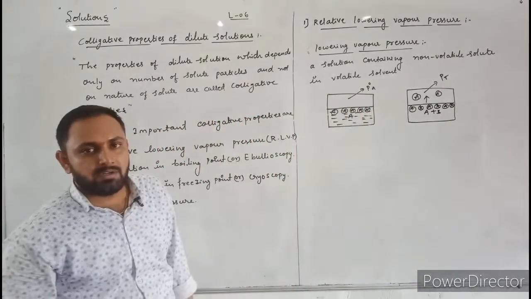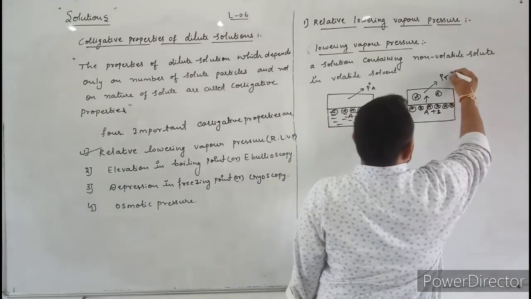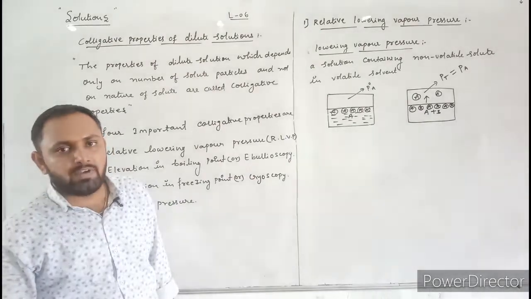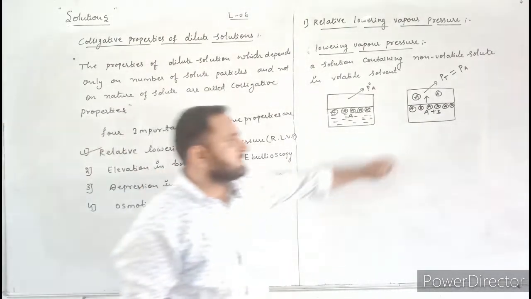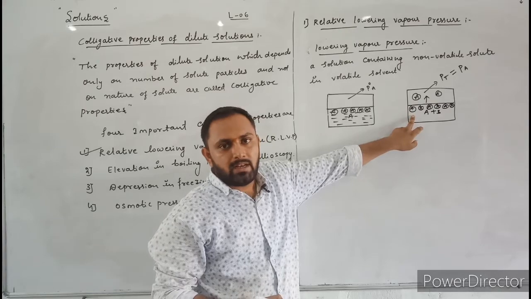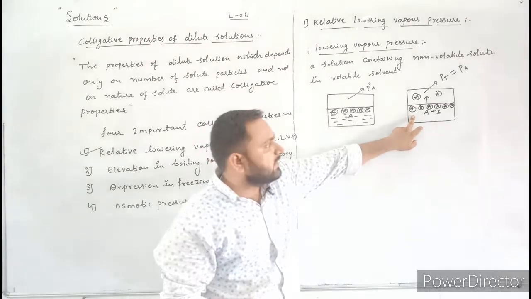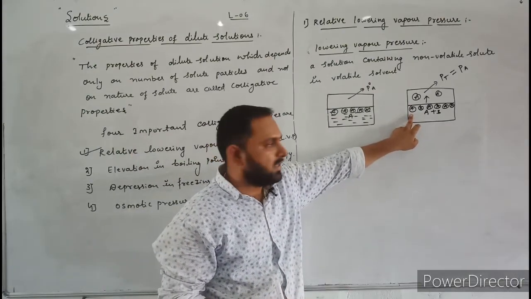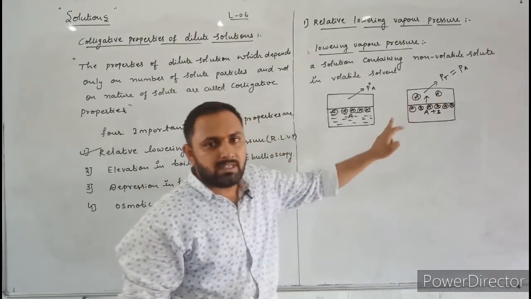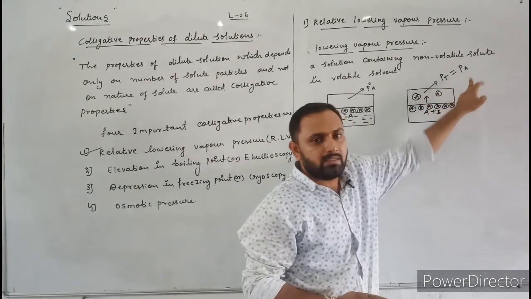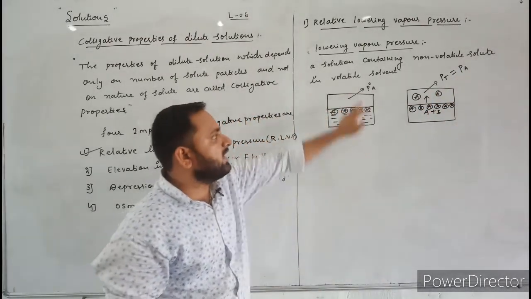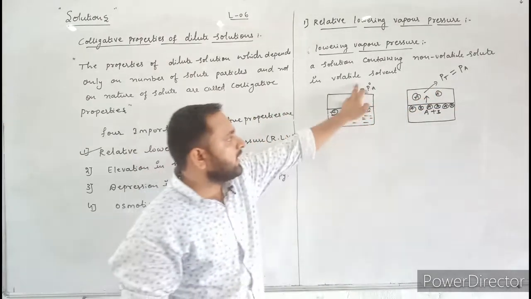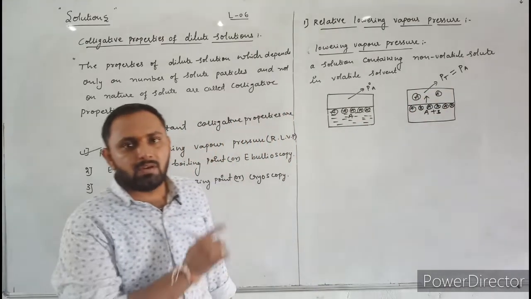Here the total vapor pressure of the solution is equal to the vapor pressure of the solvent in the solution. Why? Because in the case of non-volatile solute in volatile solvent, the vapor pressure of the solution is due to only solvent molecules. Comparing P naught A and PT, which is greater? P naught A is greater.